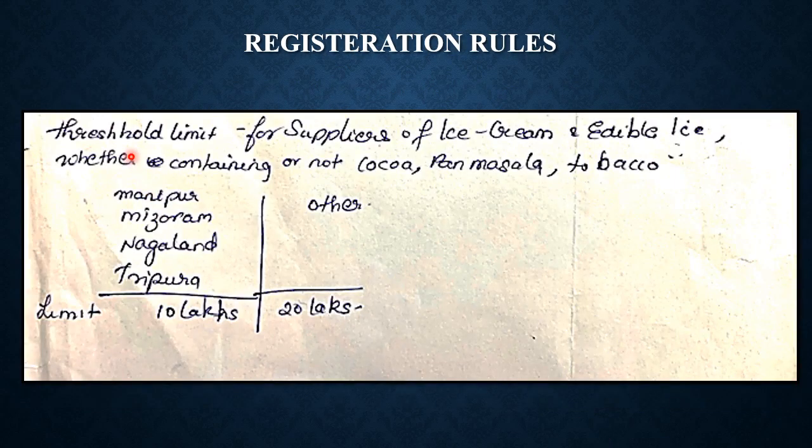Next, the threshold limit for suppliers of ice cream, edible ice, whether containing or not containing cocoa, pan masala, and tobacco. Now, these particular suppliers have different rules. Under Manipur, Mizoram, Nagaland, Tripura, the limit is 10 lakhs, and for the remaining, it is 20 lakhs.